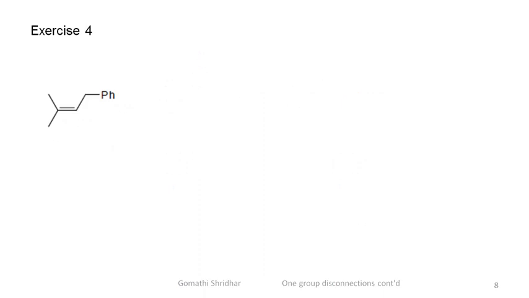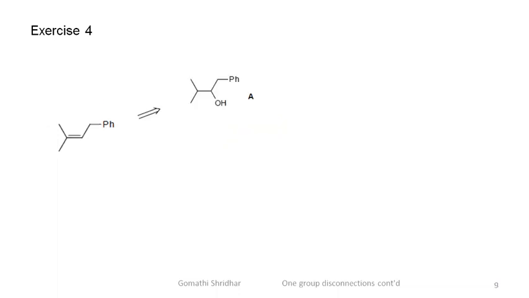This example is another illustration of the same principle. Pause the video, write both the possible routes and decide which starting material is better and why. You can continue after you have completed this exercise.